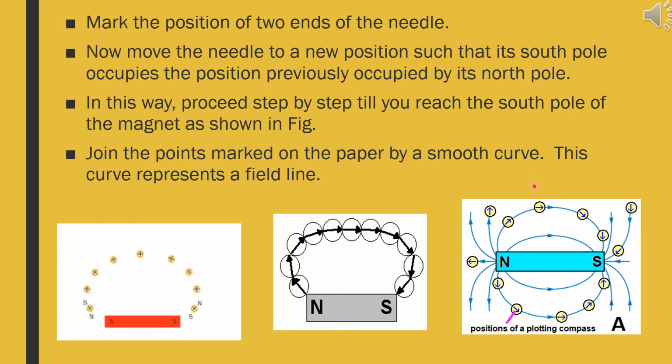This curve represents the field line. Observe figure 1, where many positions of the compass have been shown, and in figure 2 all those have been joined with a line. In figure 3, not only one line, many lines have been drawn to show different magnetic lines present around a bar magnet.